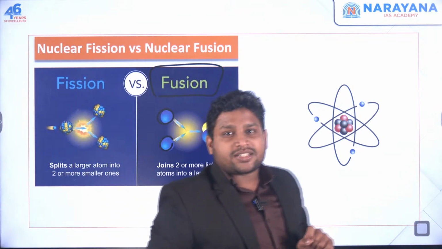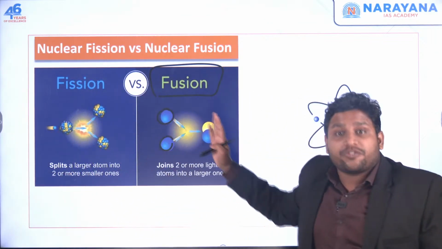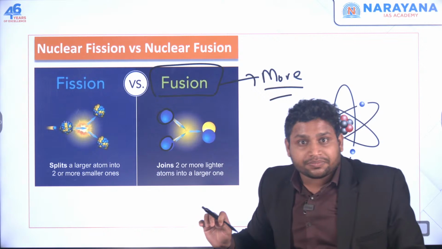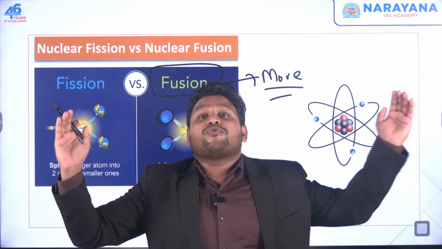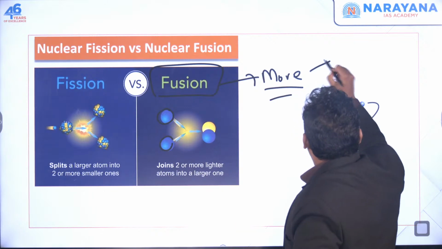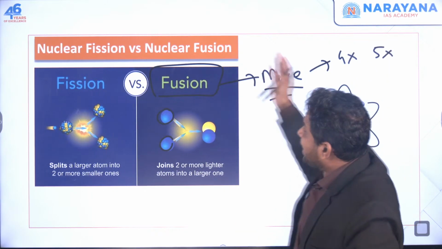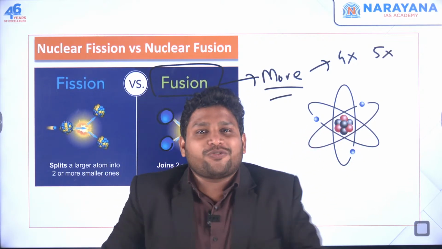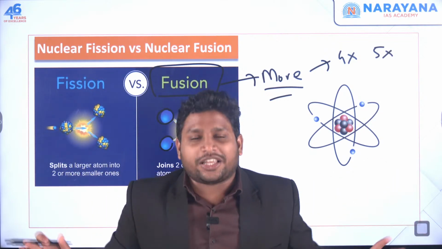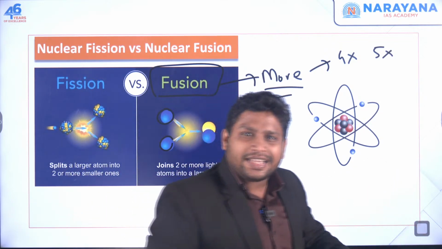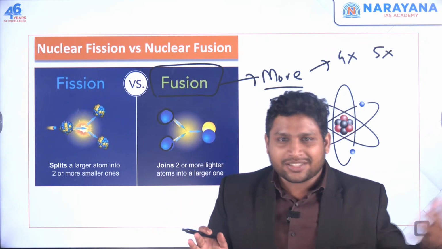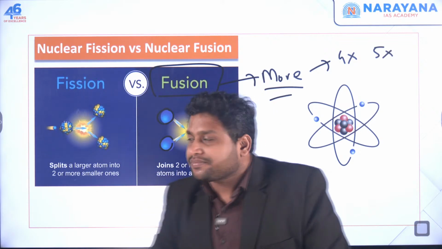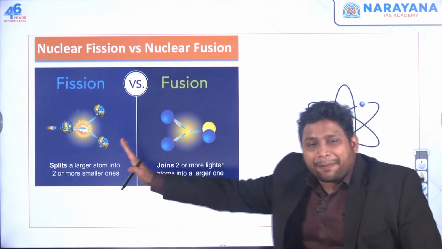Now, one thing we need to understand, if you compare nuclear fission and nuclear fusion, I'll say we get more energy from nuclear fusion. Let's say from fission you are getting this much, from fusion you will get that much. Somewhere we can say 4 times or 5 times the energy of fission we get in nuclear fusion. So it's very simple. We can say nuclear fusion is the best way to get a lot of energy, and we are not getting any carbon dioxide, any emissions as such, just like thermal power plants. So it's very good, it's a clean source, we can say, right? Now this is the basic part.